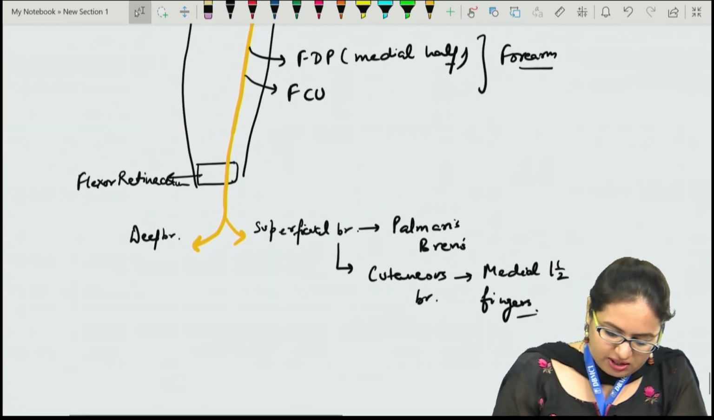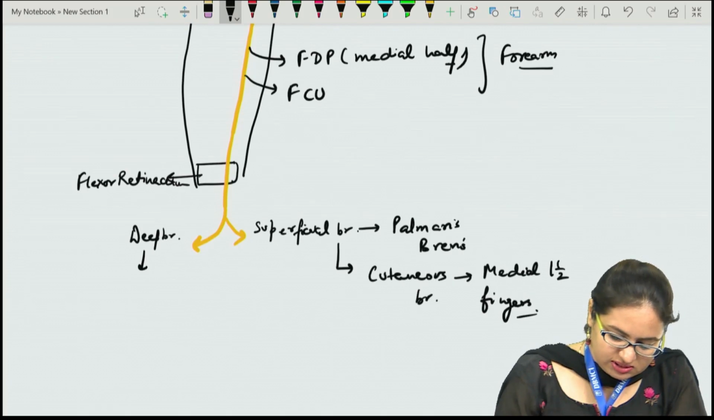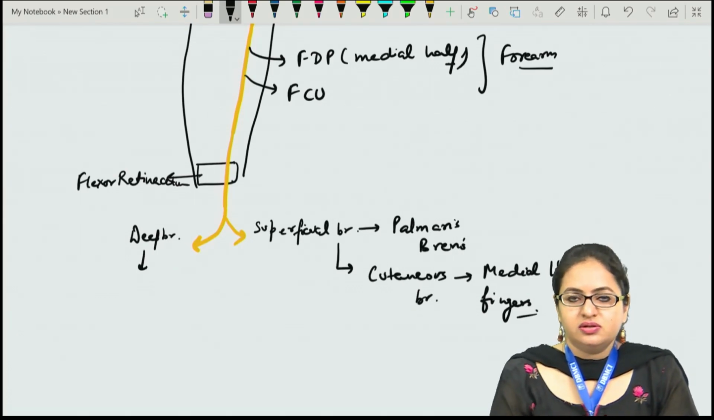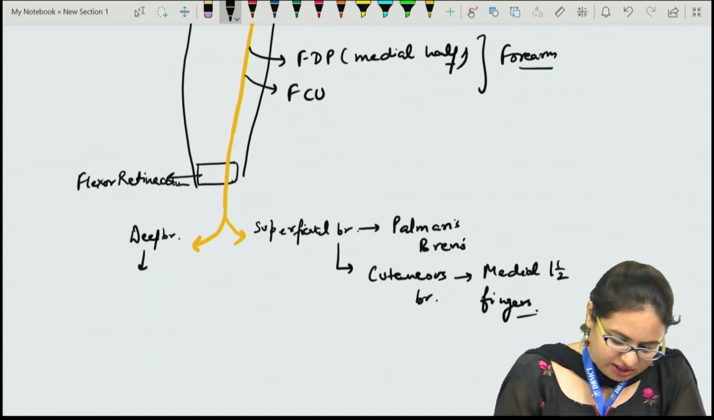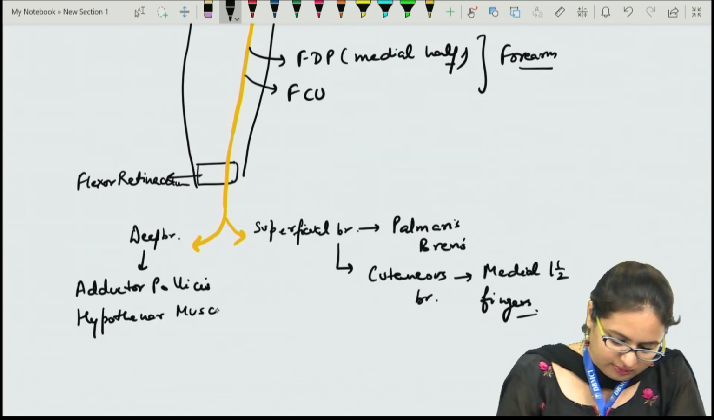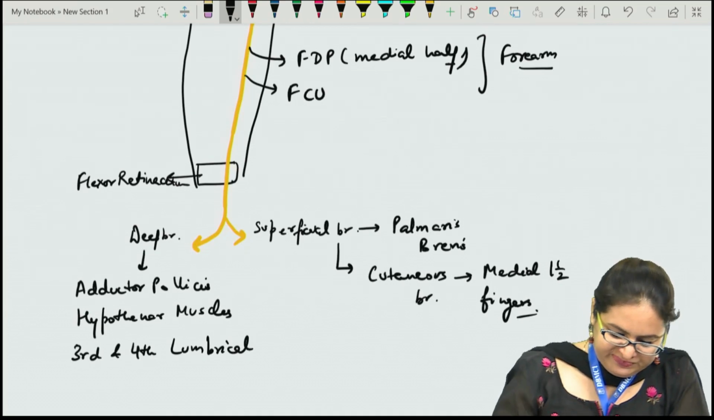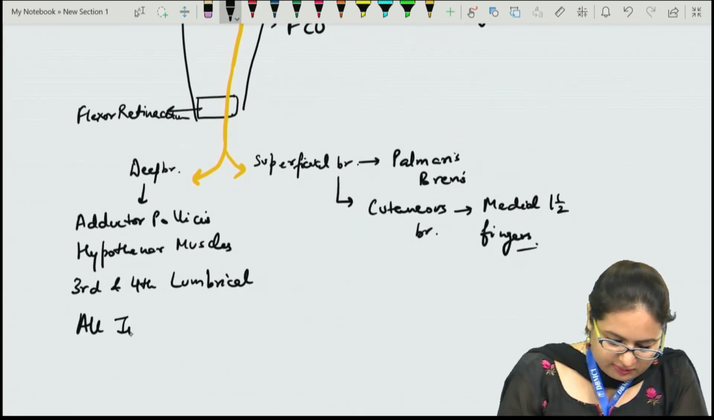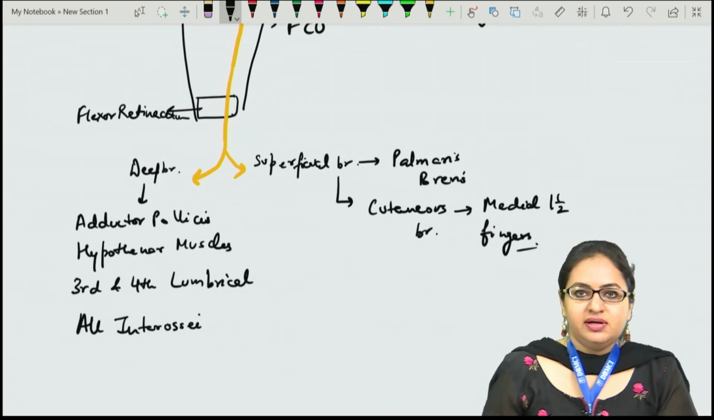The deep branch supplies all the muscles of the hand except the first and second lumbricals and the three thenar muscles. So the muscles supplied by the deep branch include one of the thenar muscles, that is the adductor pollicis. Then it supplies the hypothenar muscles, the third and fourth lumbricals, and all the interossei. So all these muscles are supplied by the ulnar nerve.